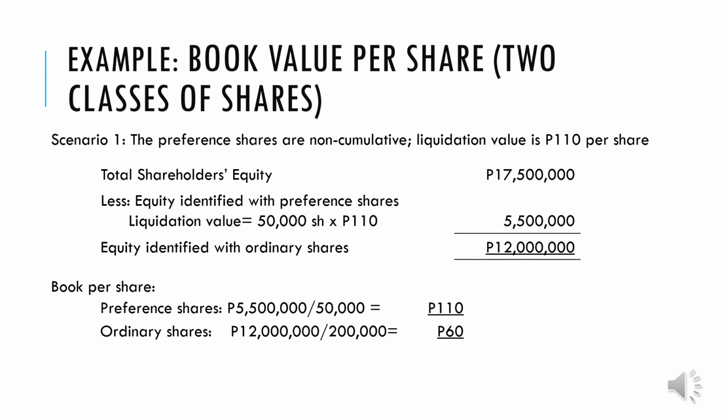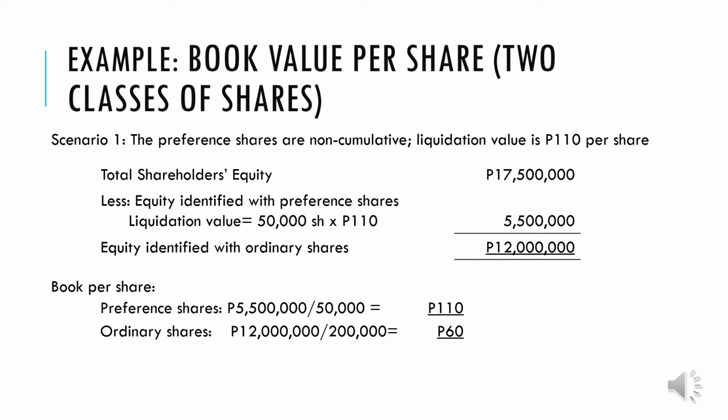Okay, in the first scenario, let's presume that the preference share is non-cumulative and we have a liquidation value of 110 per share. So the total stockholders' equity we had earlier was 17,500,000. Then we have the equity identified with preference shares. Since liquidation value is given, we will use the liquidation value, which is the 50,000 outstanding preference shares multiplied by 110 pesos per share, which is 5,500,000.